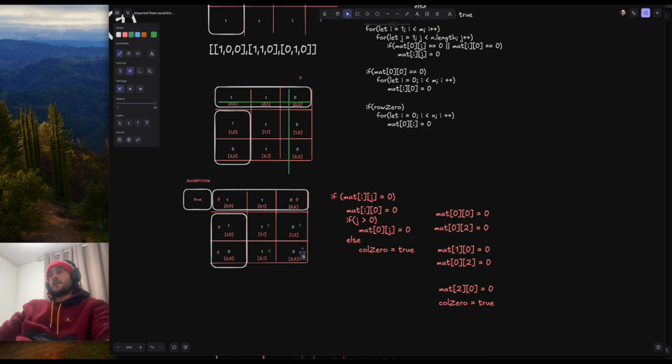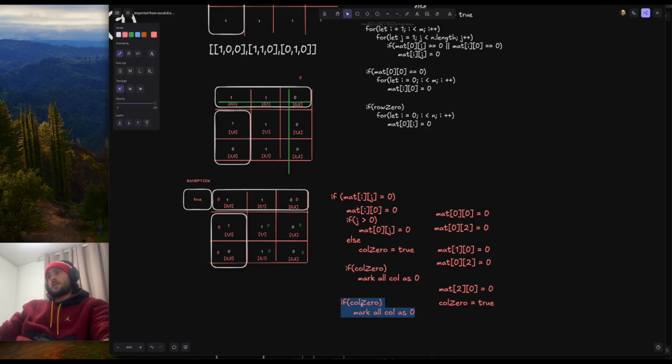Okay, and then we can follow the strategy here. For example, we check col0, and then we would have another condition that says if col0, we iterate and mark all col as 0.